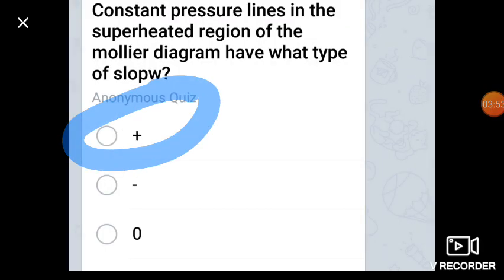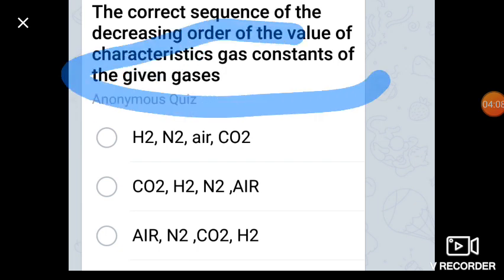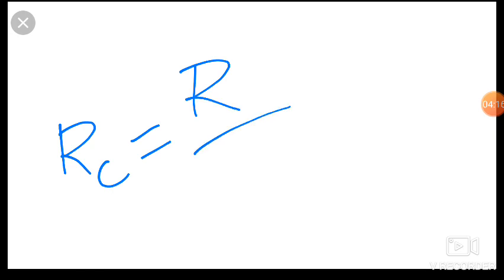Now friends, our next question is the correct sequence of decreasing order of the value of the characteristic gas constant of given gases. First of all, what is the characteristic gas constant? It is R, the universal gas constant upon molecular mass.